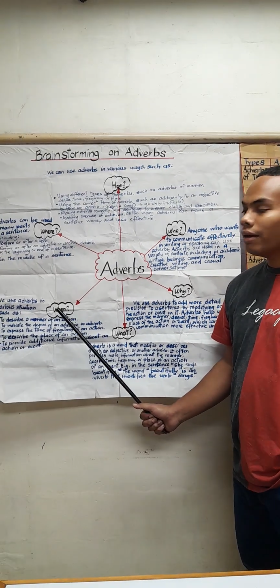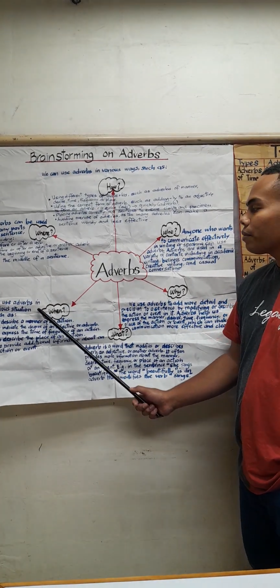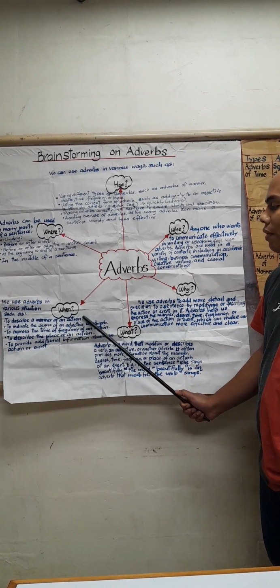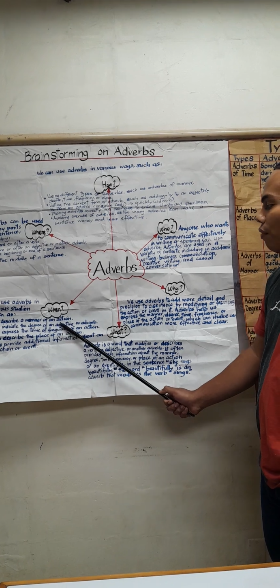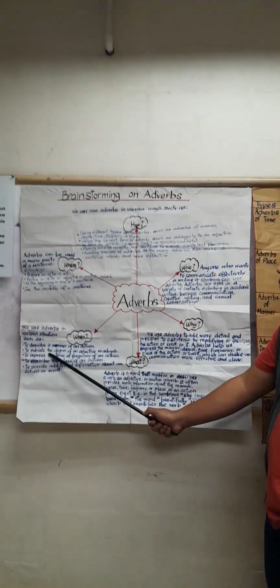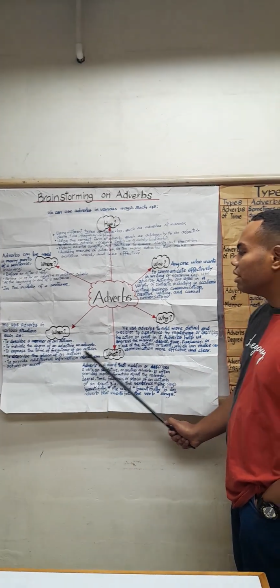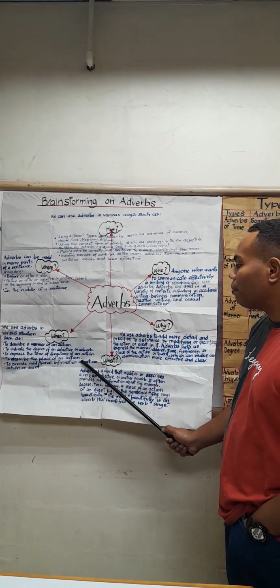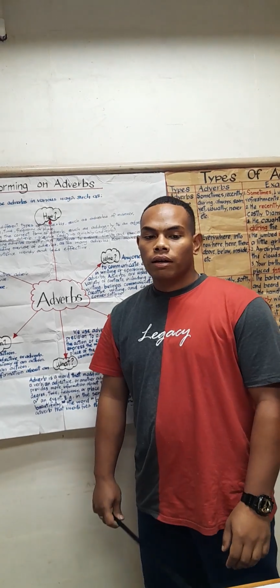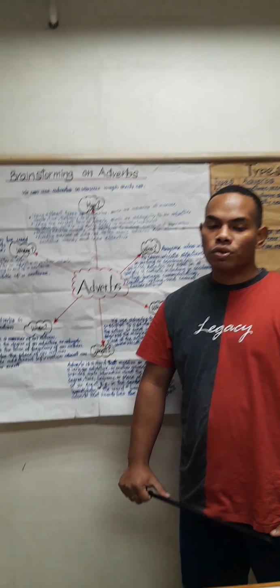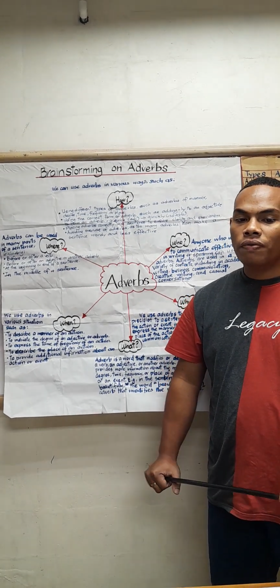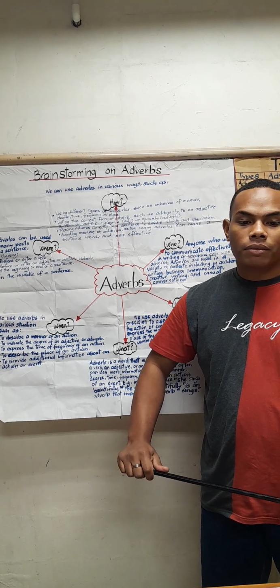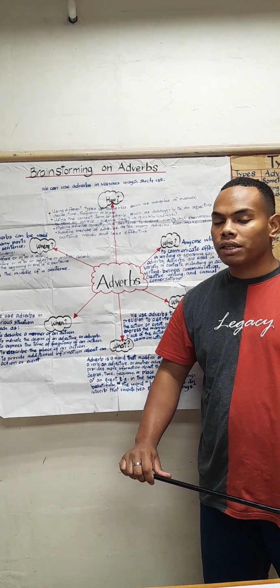Now let's move on to when. When can we use adverbs? We use adverbs in various situations, such as to describe the manner of an action, to indicate the degree of an adjective or adverb, to express the time or frequency of an action, to describe the place of an action, to provide additional information about an action or event. An example would be, she spoke softly. The adverb softly modifies the verb spoke. The weather is extremely hot. The adverb extremely modifies the adjective hot.